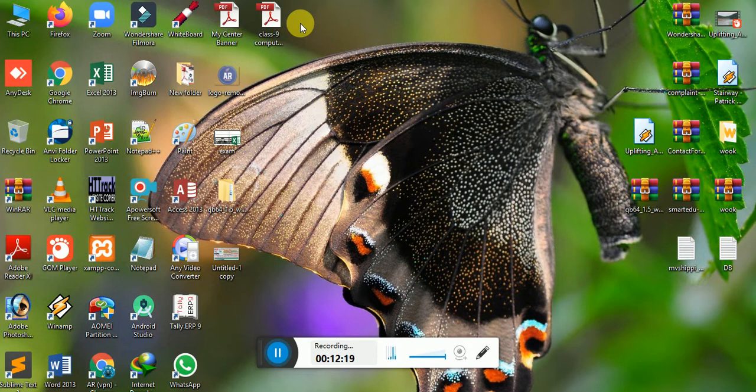So the abacus was developed by who? Page number 3, you can see, the abacus was developed by who?